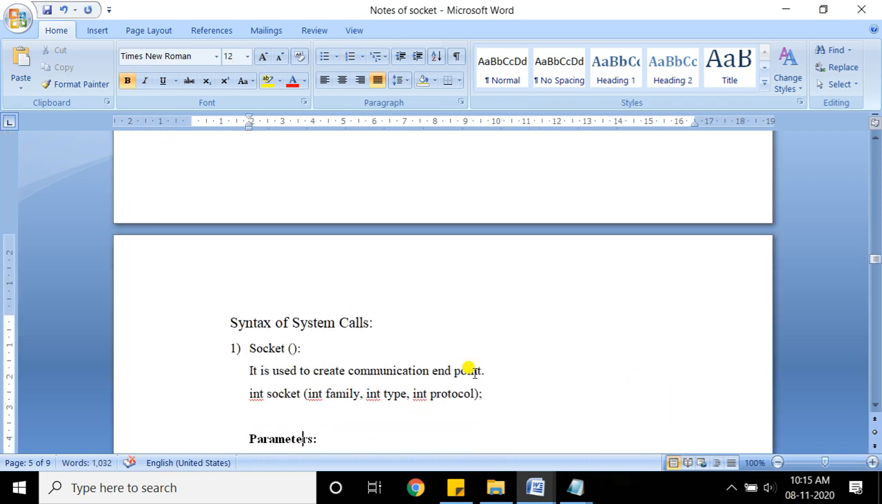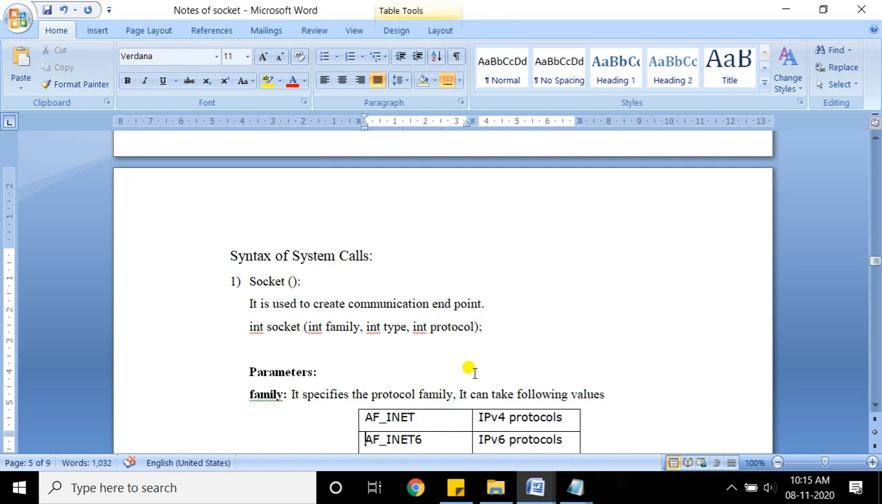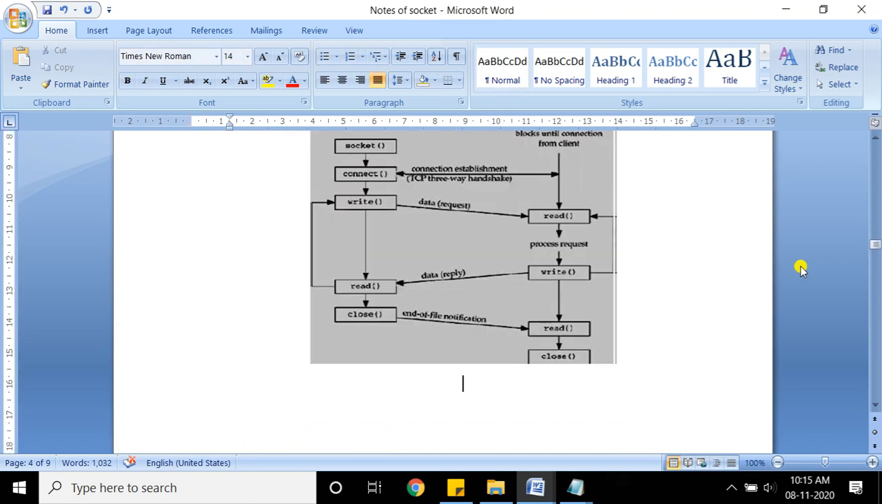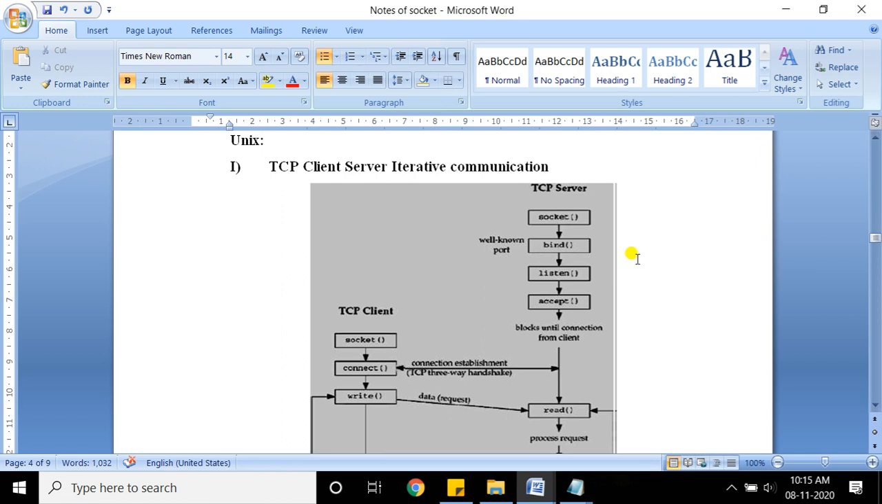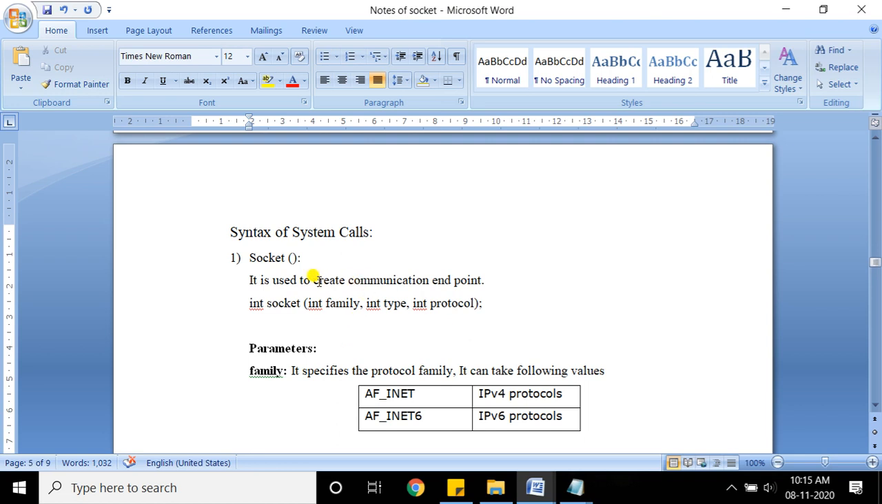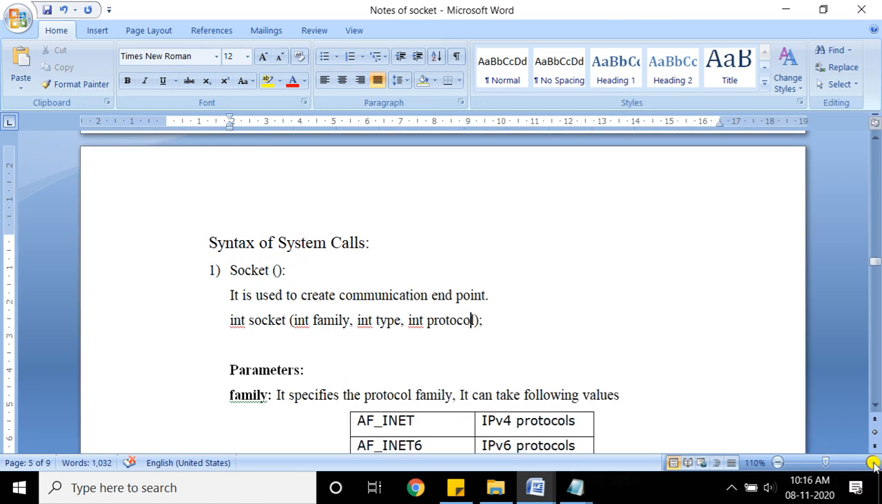The first system call at both server side and client side is socket. If you look at the diagram, the socket system call is on both sides, because we need to create the communication endpoint at the server side as well as the client side. The socket system call is basically used to create the communication endpoint. The syntax has three parameters: family, type and protocol. Let me increase the font a little bit. It will take three inputs.